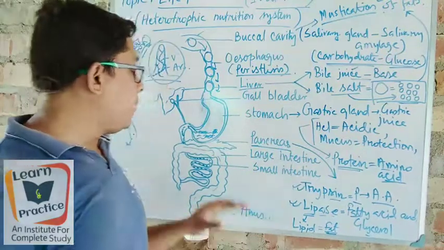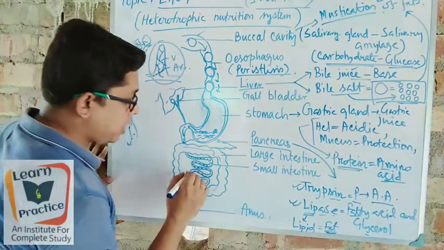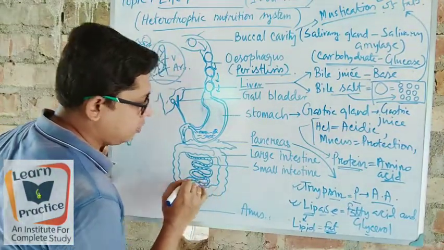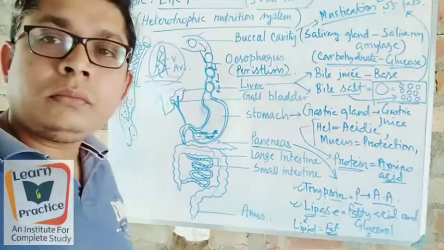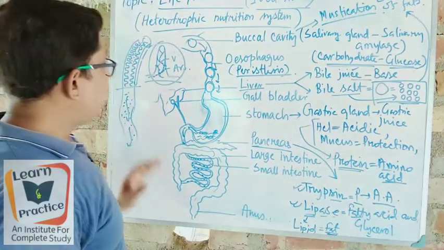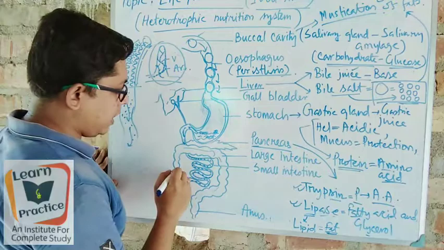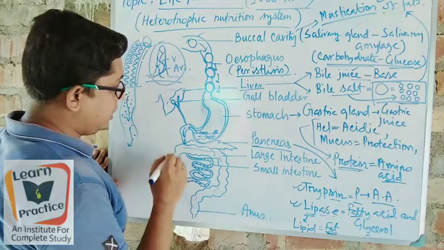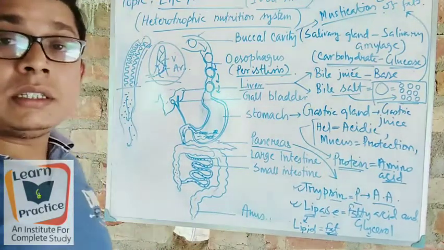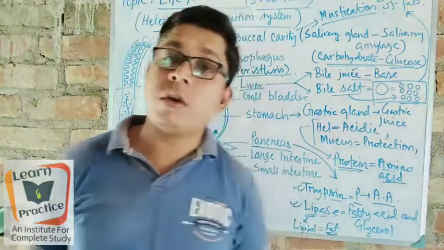Understand? Okay. Now when the food and nutrients go through the small intestine to the large intestine, we have read that in the large intestine only the water and the salt are absorbed.